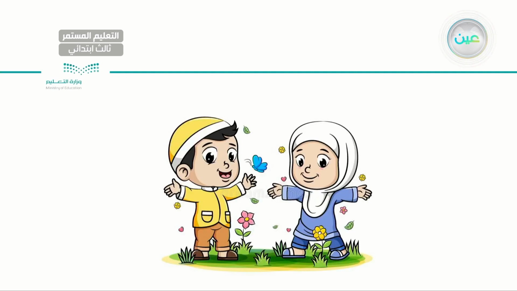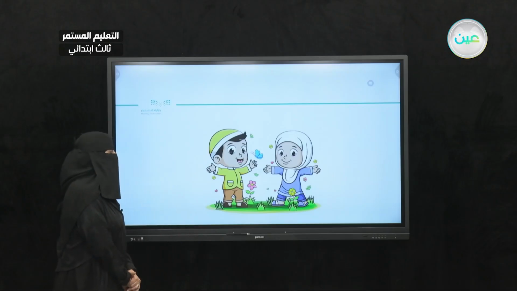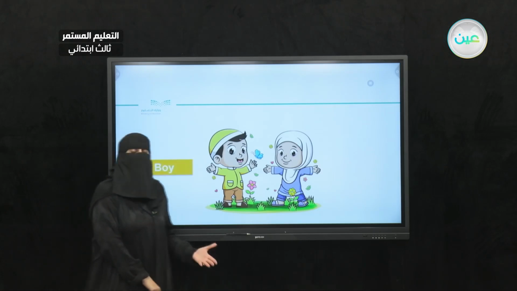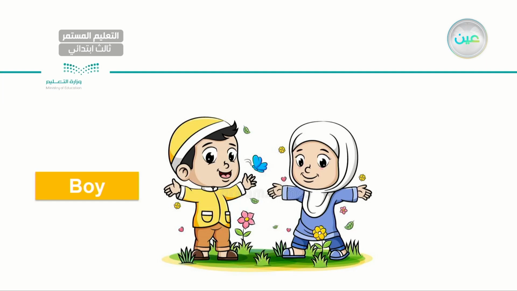As you can see, they look like each other, but they are completely opposite. Now, let me introduce some individual opposite nouns. Here I have a boy. Can you guess what's the opposite of the word boy? The opposite is a girl. Very good. So here I have a boy and a girl. Let's read it together. A boy. The opposite is a girl. A girl. Very good.